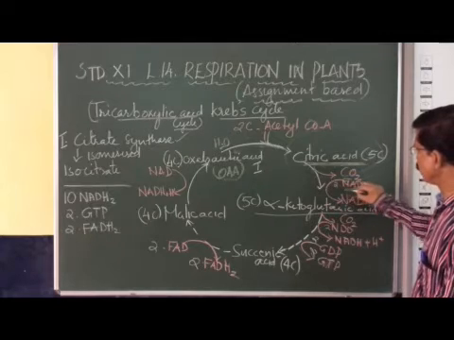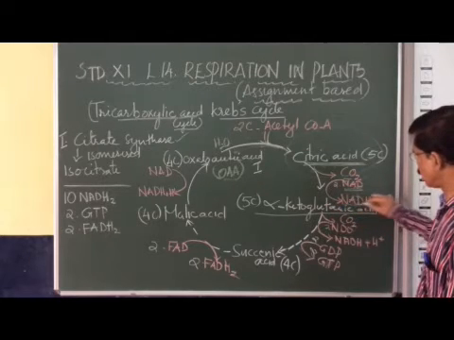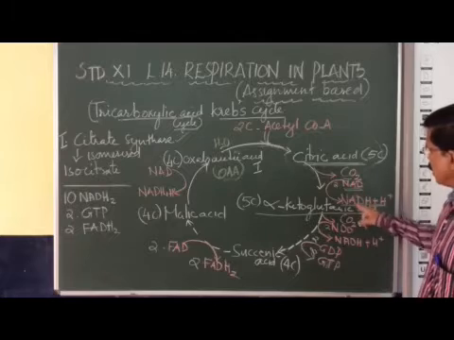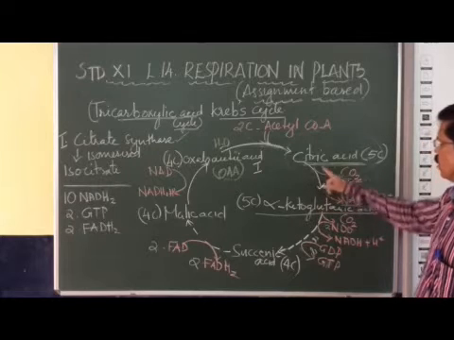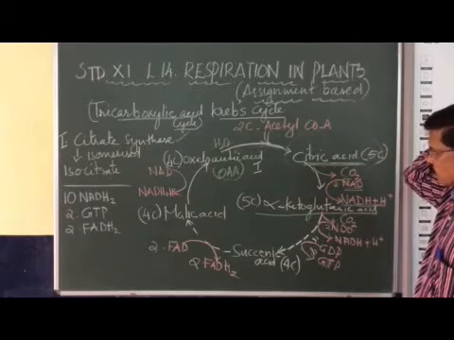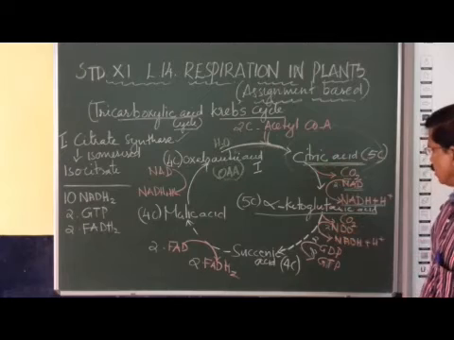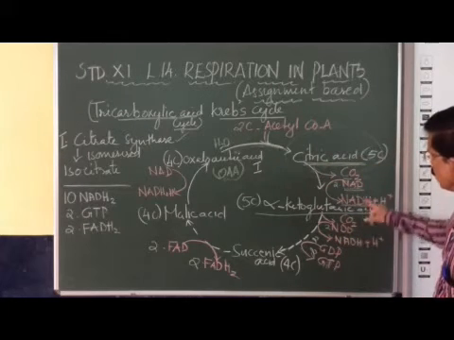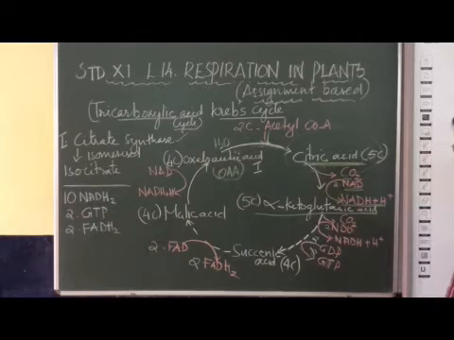Here NAD is reduced to NADH. Very important. When citric acid is converted to alpha ketoglutaric acid, carbon dioxide is released, and NAD is reduced to NADH. Clear? Everybody is clear?